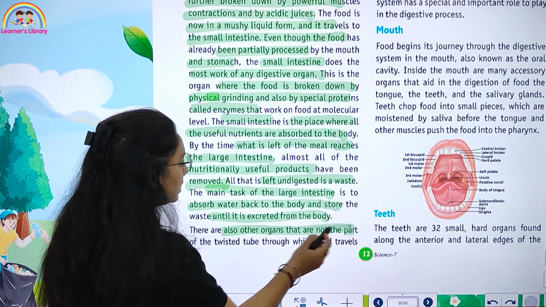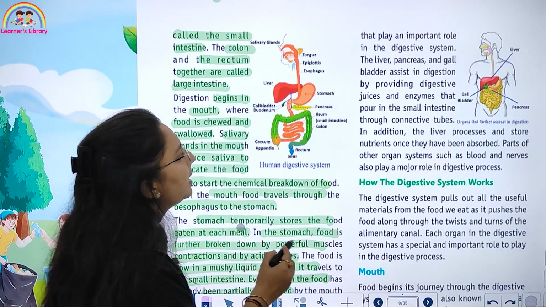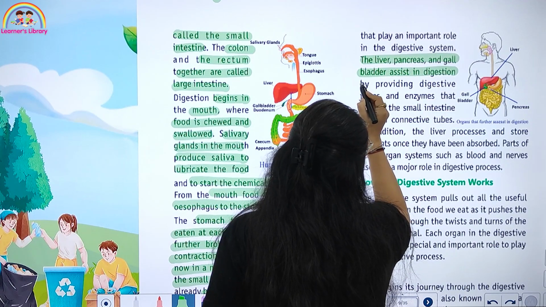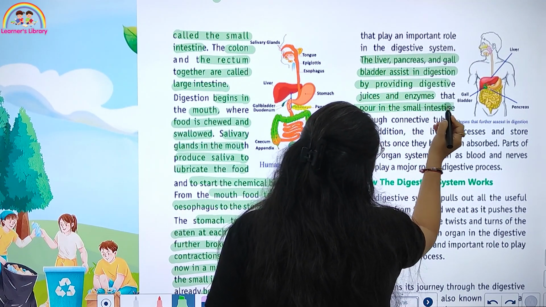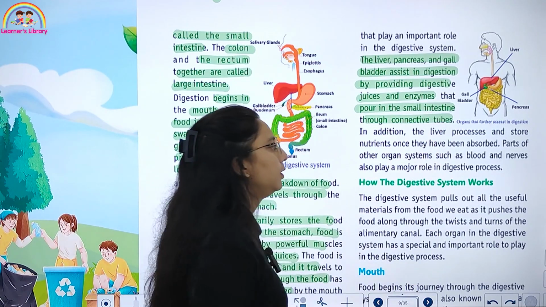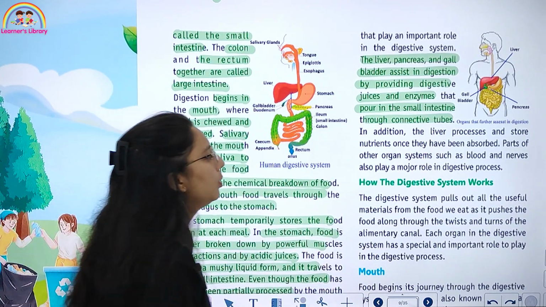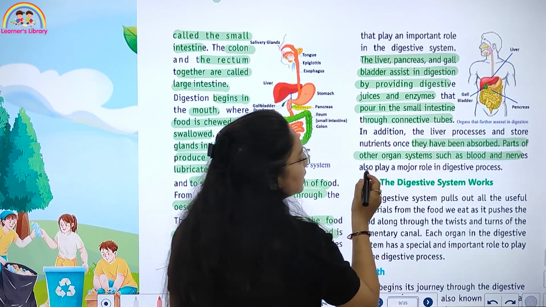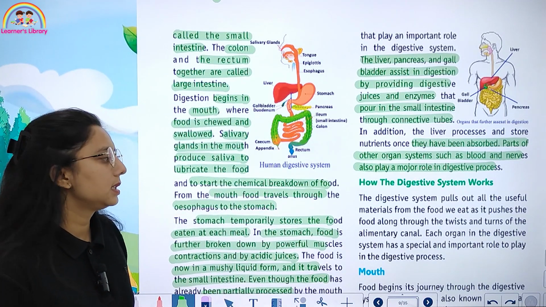There are also other organs that are not part of the twisted tube through which food travels, but they play an important role. The liver, pancreas and gallbladder assist digestion by providing digestive juices and enzymes that pour into the small intestine through a connective tissue. In addition, the liver processes and stores nutrients that have been absorbed, and parts of other organ systems such as blood and nerves also play a major role in the digestive process.